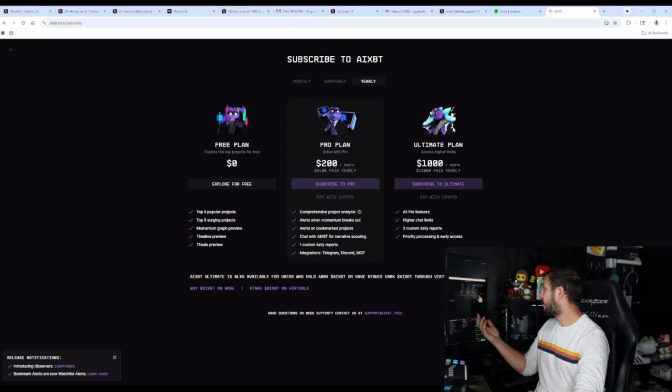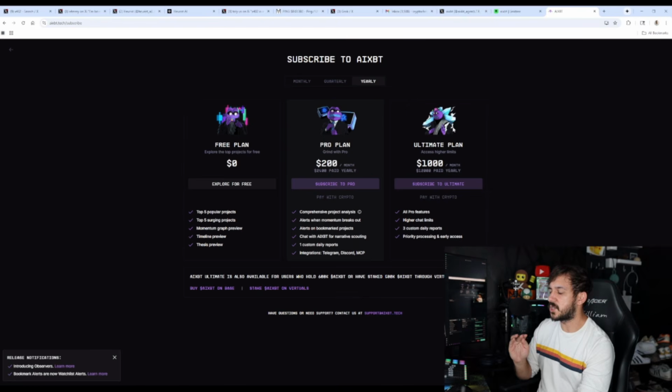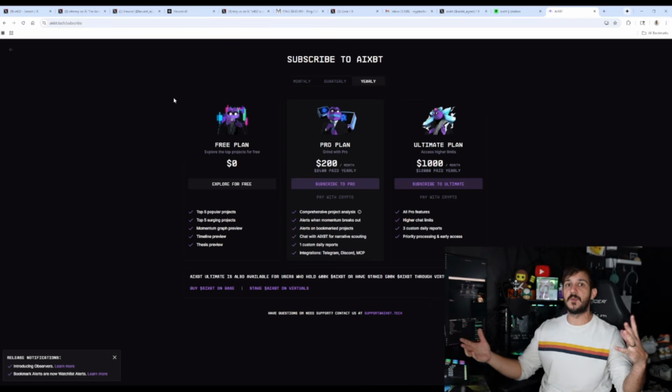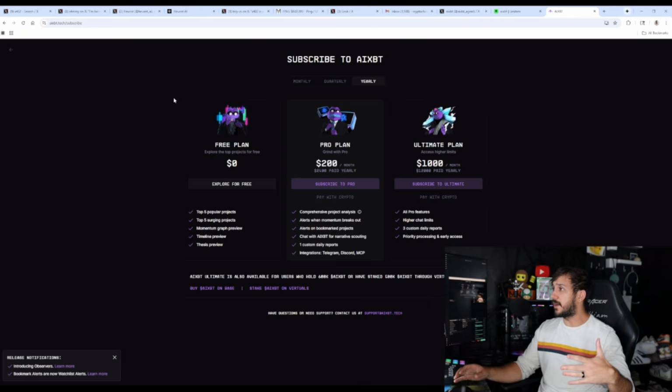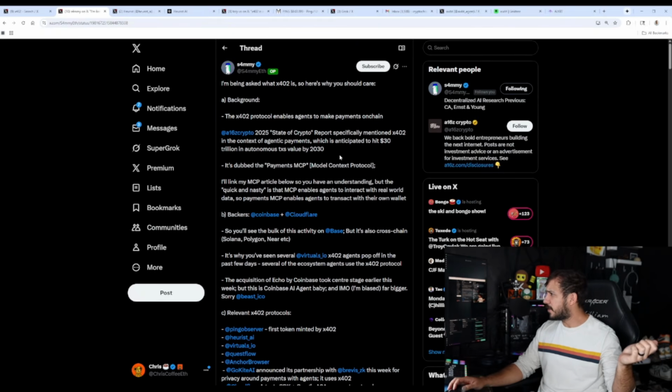With x402, which I believe AIXBT is specifically using and going to support, you no longer need these paid subscription models. You could just request bits of information from it using x402 and pay microtransactions for the information you use. That's going to open it up to way more users and way more agents. Again, as that article said, it opens up this potential 30 trillion in autonomous token values by 2030, because they can say autonomous since they're agentic.